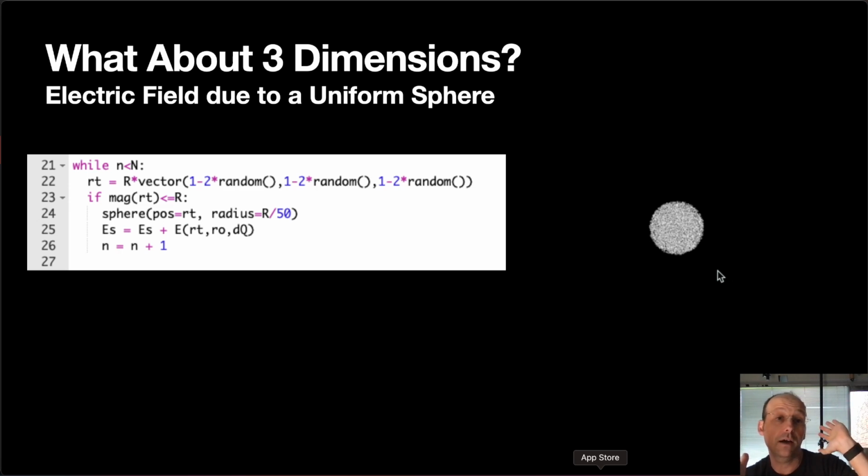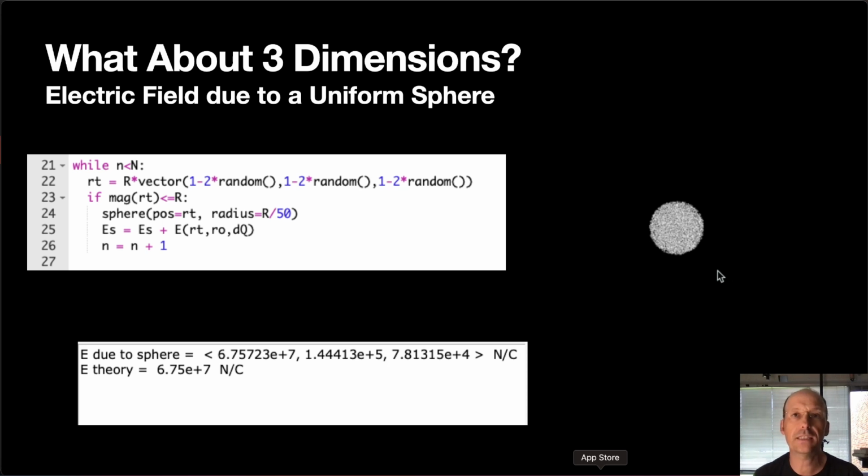So now I have 2 random minus 1, 2 random minus 1, and so forth. Did I do those other ones backwards? It should be 1 minus. I did 2 times random minus 1. No, it works either way. And then I just find the magnitude of that vector, which is the same thing. I just don't have a z component of 0. That's it. And so if it's in that radius, then make a point. If not, then don't make a point.